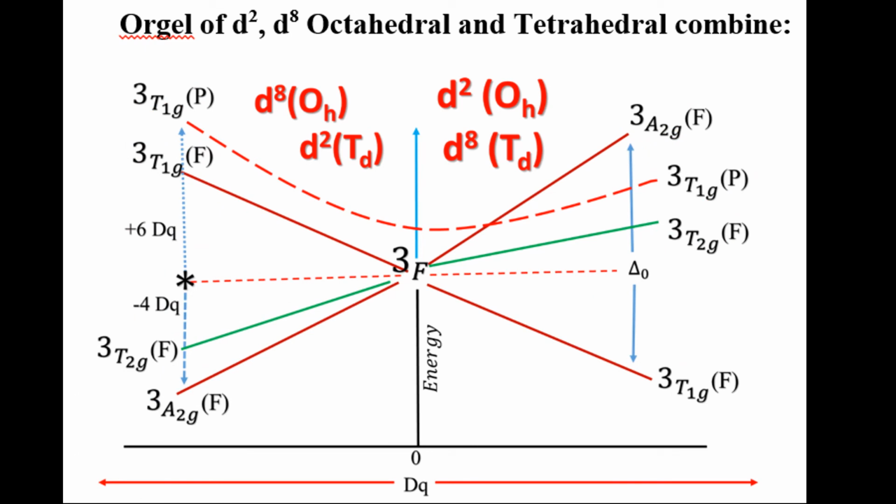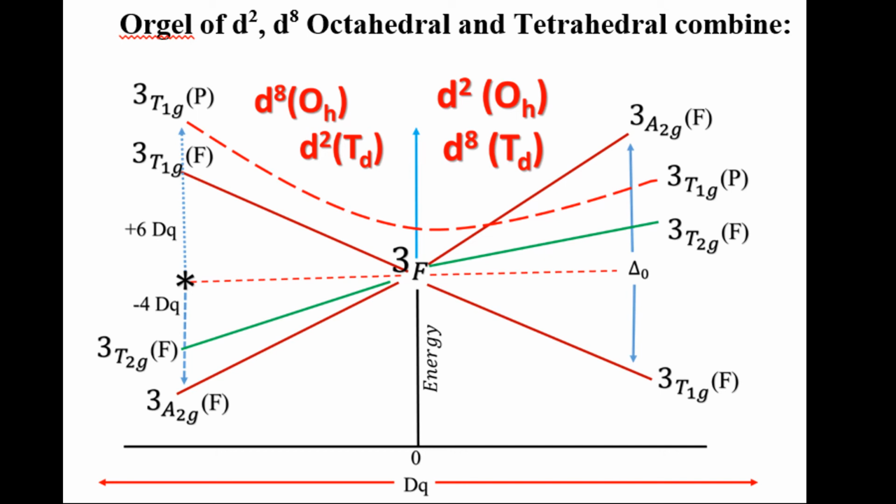Another, if we combine d2 and d8 octahedral and tetrahedral complexes, then we get the presentations: d2 tetrahedral and d8 octahedral complexes have the same term symbol, and d2 octahedral and d8 tetrahedral complexes have the same electronic configuration or Mulliken's configurations. But here G is actually not supposed to be written, though actually we can write it.